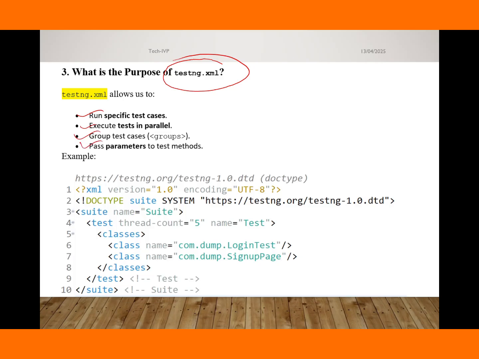Okay, so this one is an example. Here you can also run multiple classes, class 1, class 2, class 3, whatever classes you have in the framework. At the same time you can run all the classes.